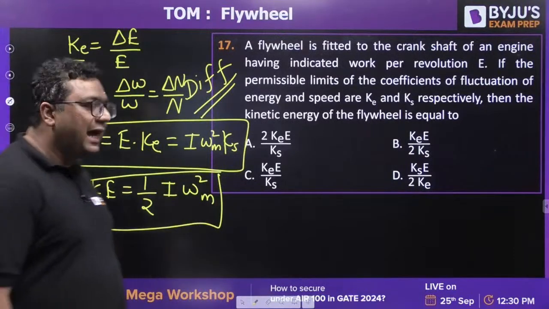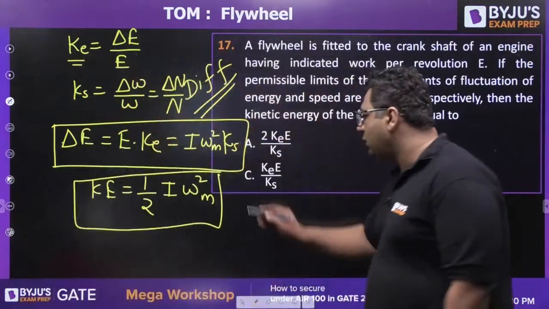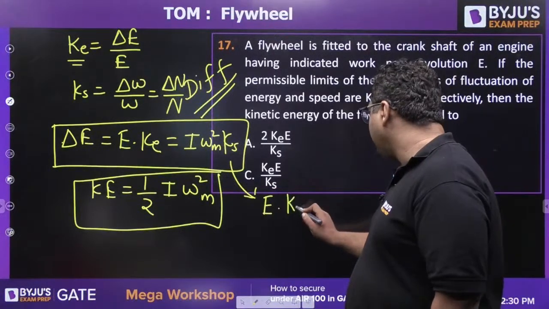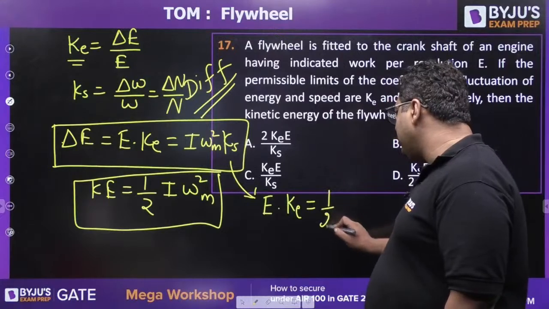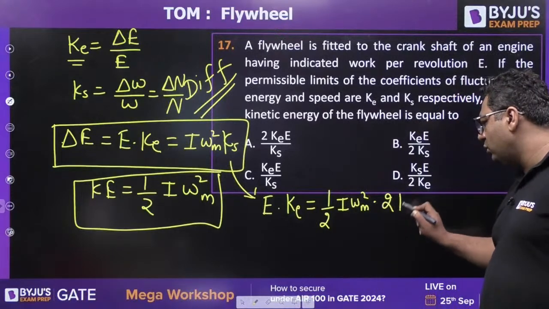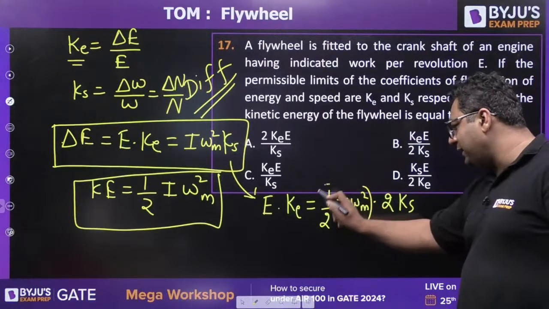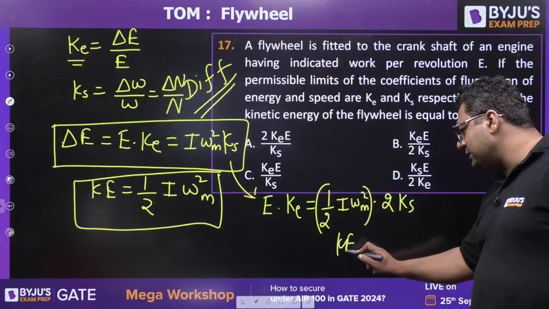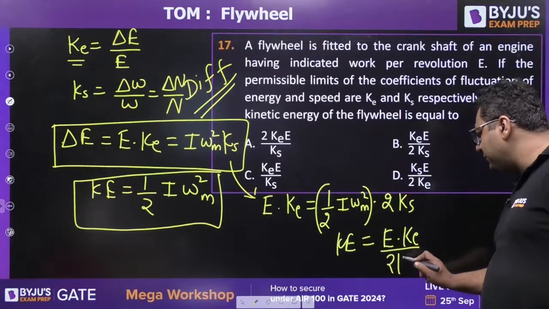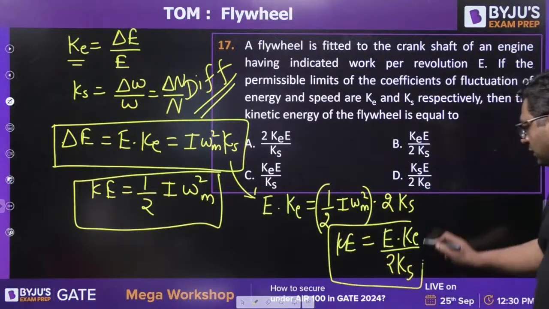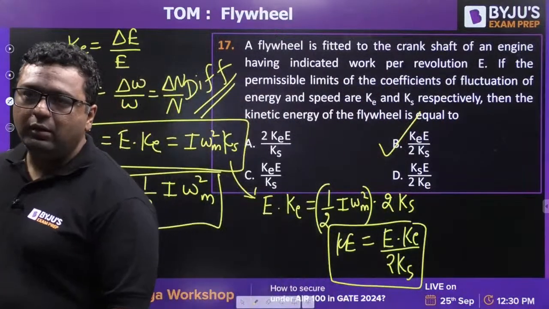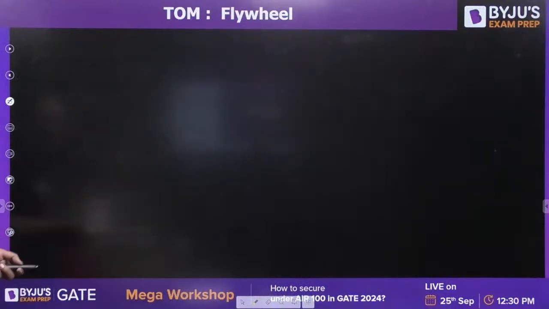So I will say that first of all, come to this. It is E times KE. I am multiplying it with half I omega mean square. I am multiplying it with 2. You know this is the kinetic energy. So kinetic energy is E times KE by 2 times KS. The answer is B for this. Very good, Bhavya. Very good, Manas, Kartikeya.